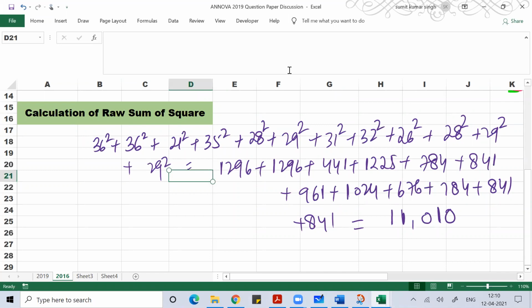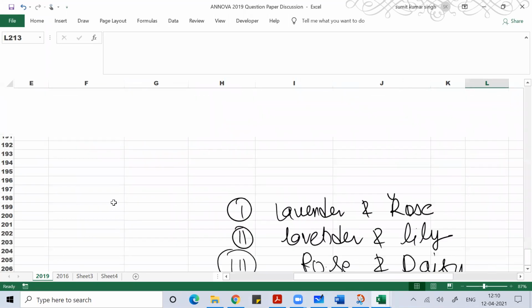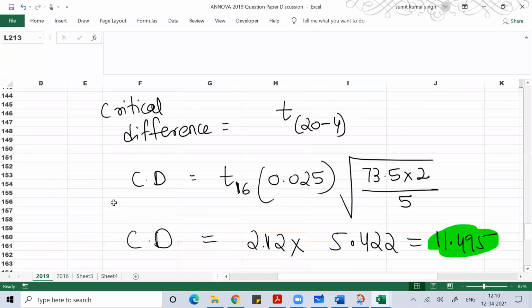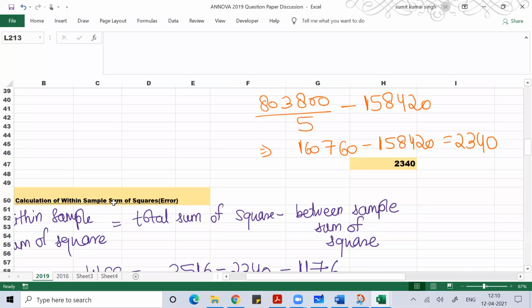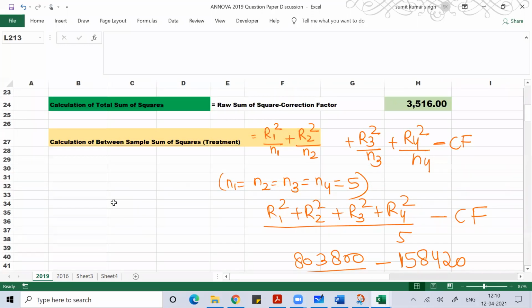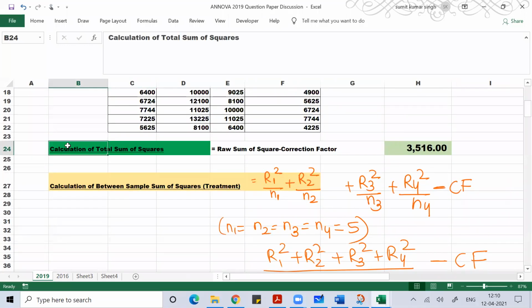Once we're done with raw sum of square, we'll do the calculation of total sum of square.